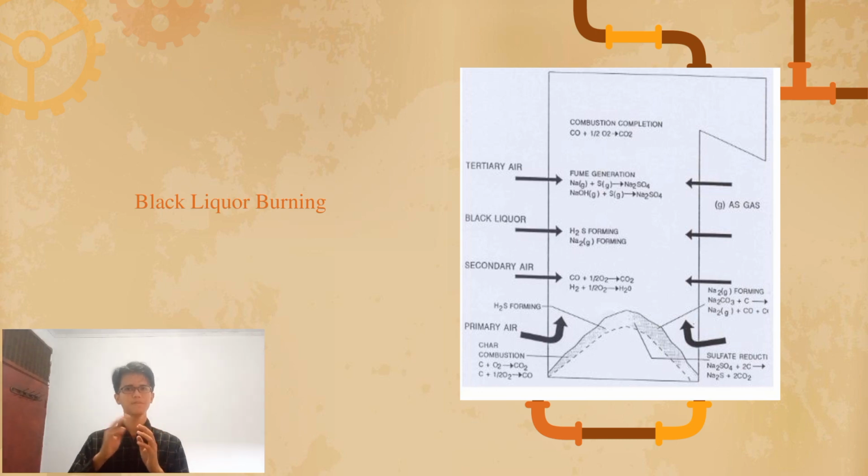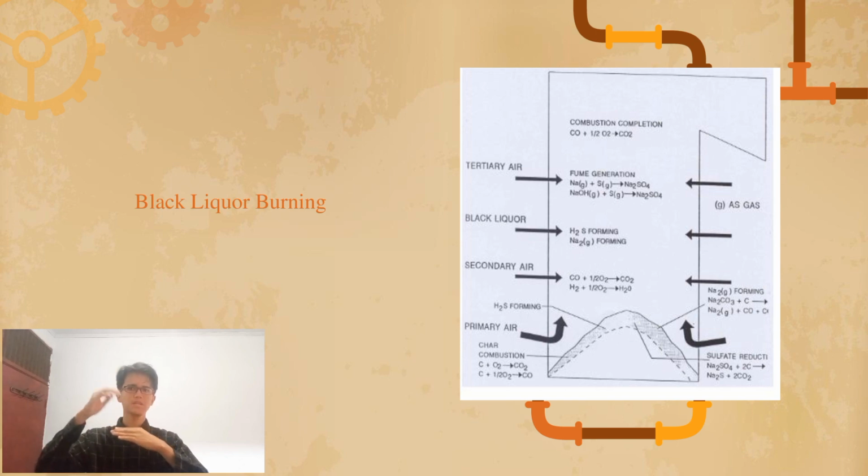The furnace can be divided into the lower furnace and the upper furnace based on the functions that occur. The lower furnace is where liquor is sprayed in, the combustion air is introduced, the char bed accumulates, and smelt is formed and drained out of the unit.